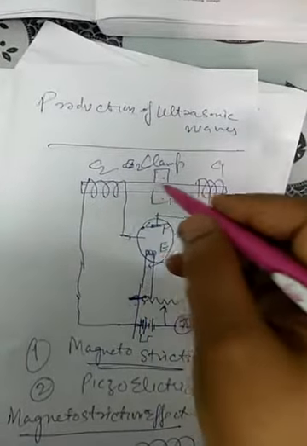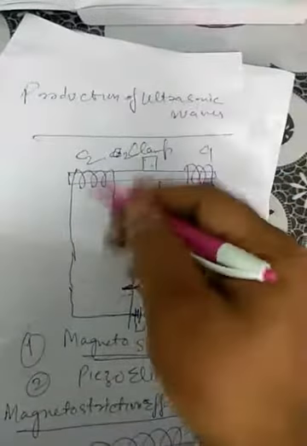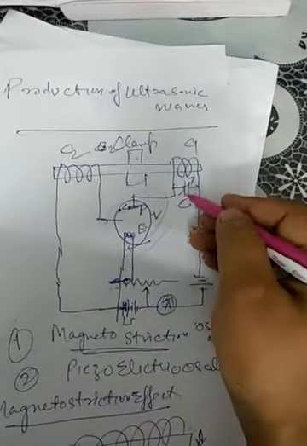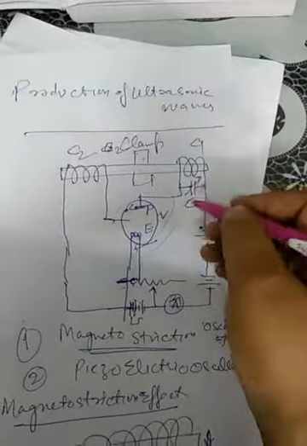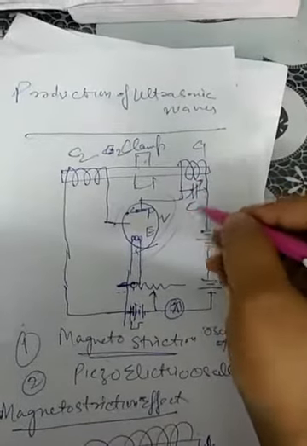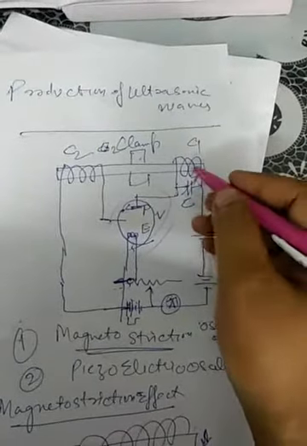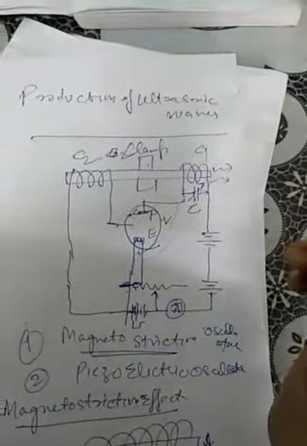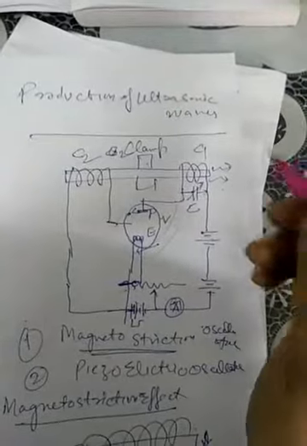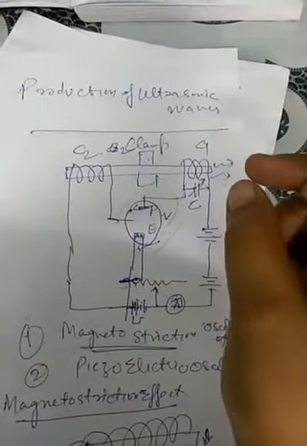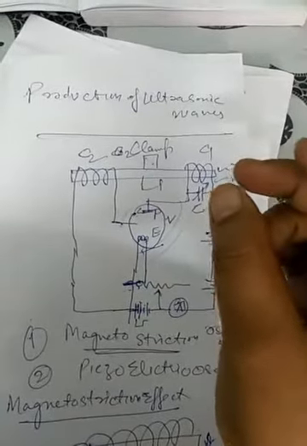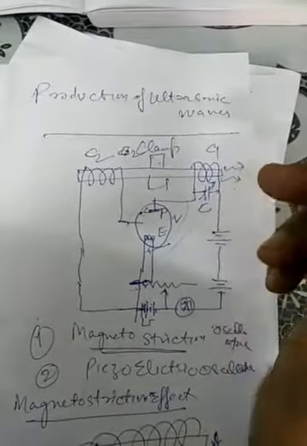Now as soon as the current is applied, the rod gets magnetized and demagnetized accordingly. By changing the value of the capacitor, the frequency is changed. So the value of C is adjusted at a particular frequency so that waves are emitted from the end of the rod, that is the ultrasonic waves. Basically it depends on the thickness of the rod, the modulus of elasticity of the material, and the length of the rod, which define how the frequency is produced.